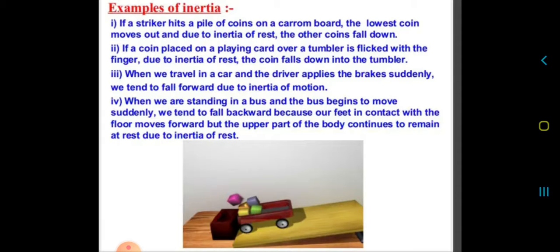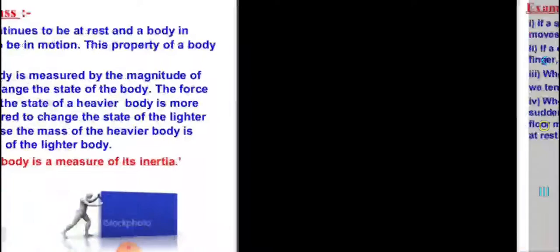So whenever we are standing in a bus and the bus suddenly starts to move, we always tend to fall backward. This is because our feet are in contact with the floor of the bus and the bus starts moving, and the upper part of our body continues, or wants to remain, in the state of rest. As a result, we fall backward.